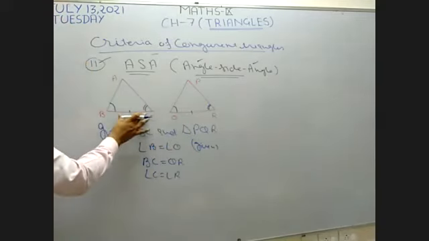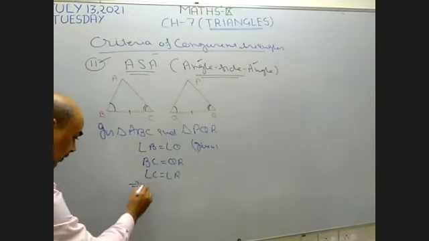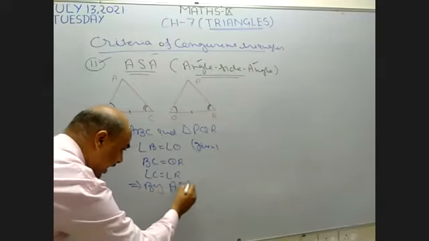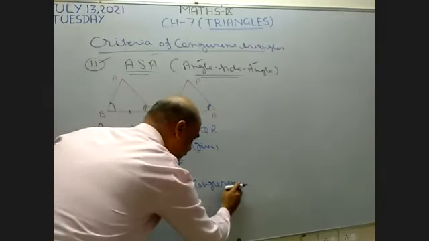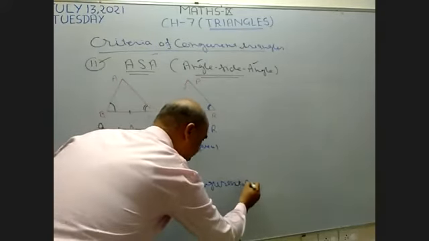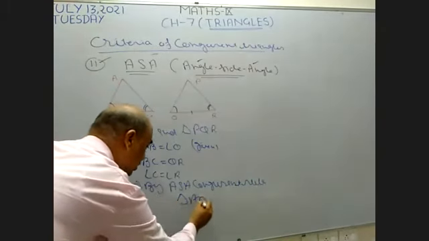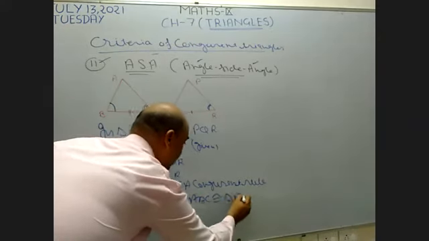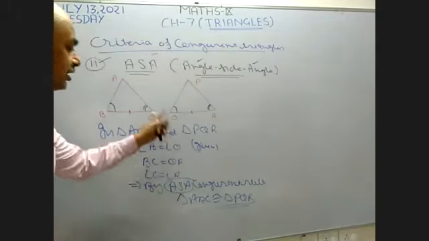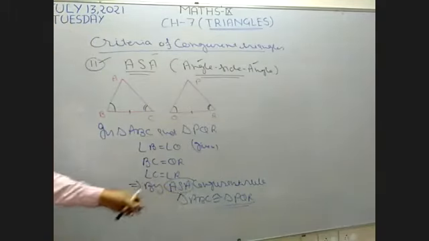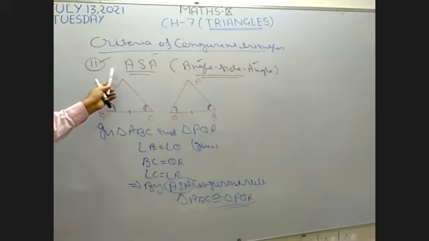Now see, the side between both the angles becomes angle, side, angle. Now this implies by angle, side, angle congruence, triangle ABC becomes congruent to triangle PQR. By using the second criteria, angle, side, angle, both the triangles become congruent. I hope it is clear to all. If you have any doubt, beta, send me a message. Otherwise, I want to explain the third criteria.